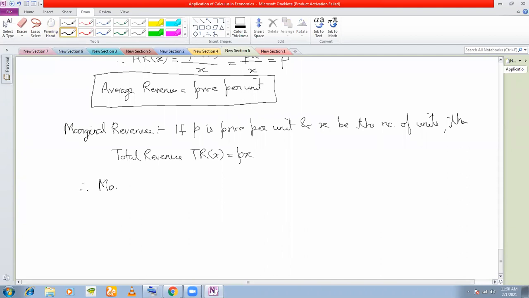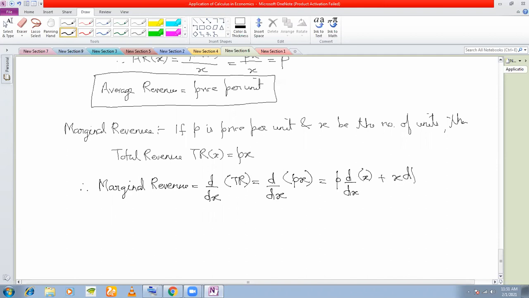Marginal revenue, the definition is the differentiation of total revenue. Marginal revenue is equal to d/dx of total revenue, which can be written as d/dx of P into X. Now you can differentiate this by the U into V rule: P d/dx of X plus X dP/dx, which is equal to P plus X dP/dx.